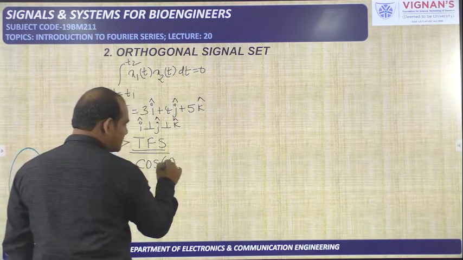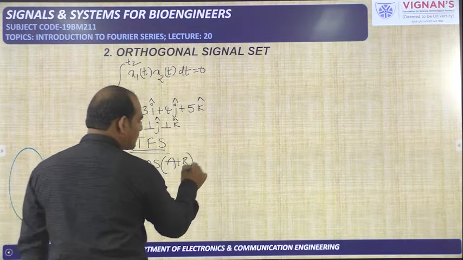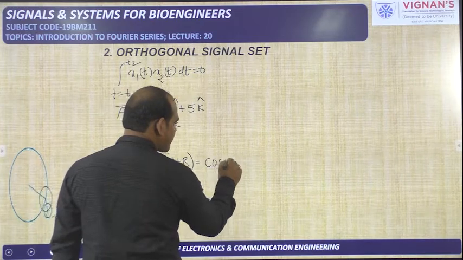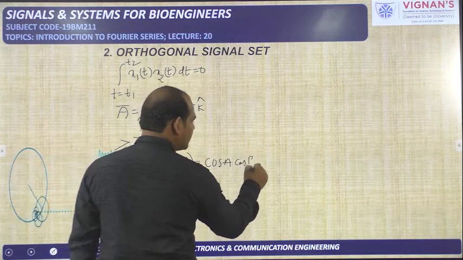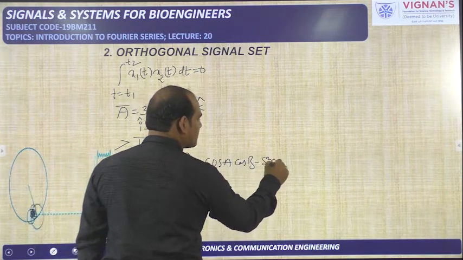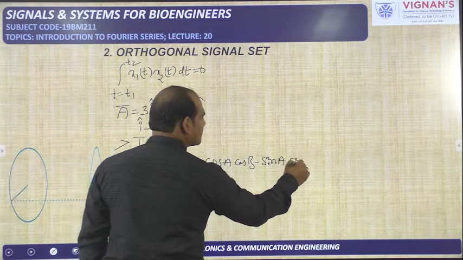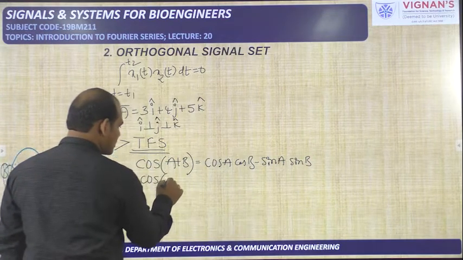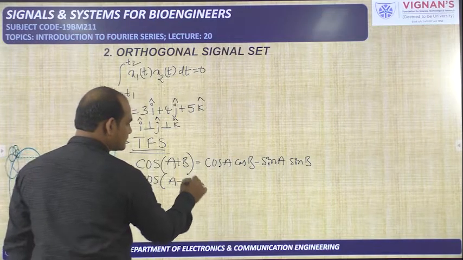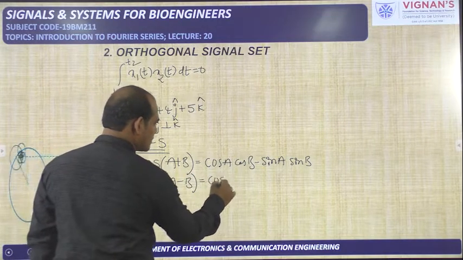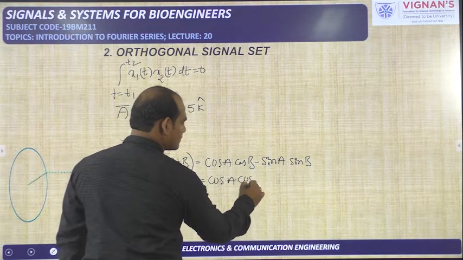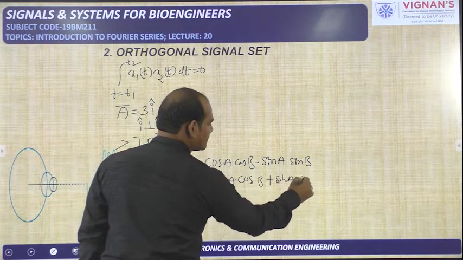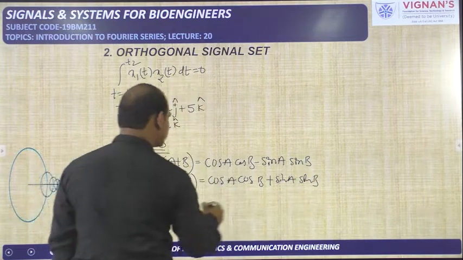Cos of a plus b, first I will give the formula, it will be helpful for you. Cos of a plus b means cos a cos b minus sin a sin b. Cos of a minus b is cos a cos b plus sin a sin b.